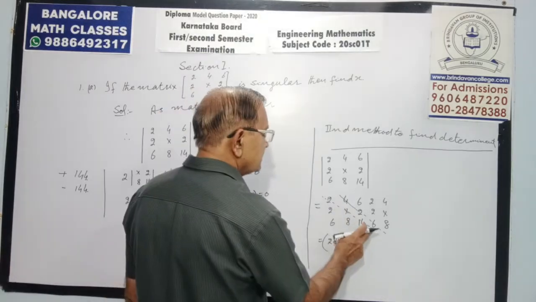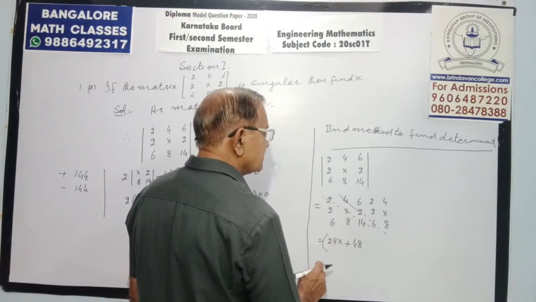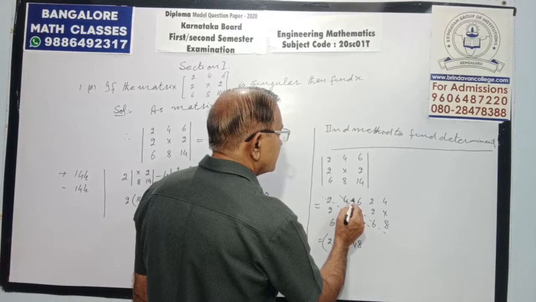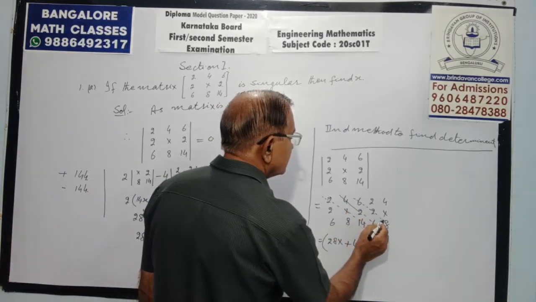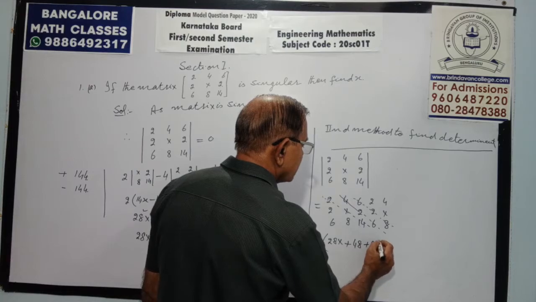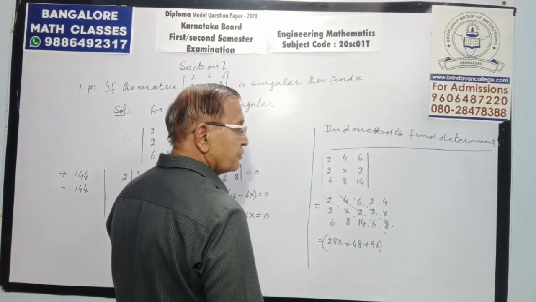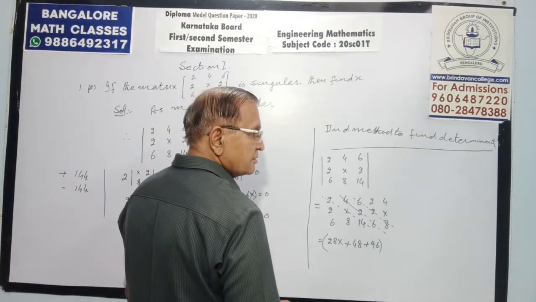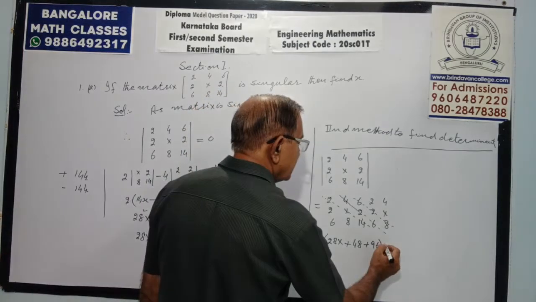Then again the same sign. If a negative sign is there, you have to change that sign. Then 96. These are the positive entries, positive bracket, and negative bracket.